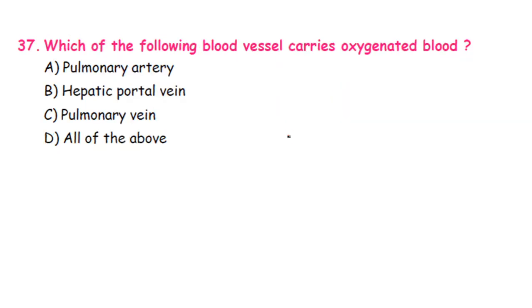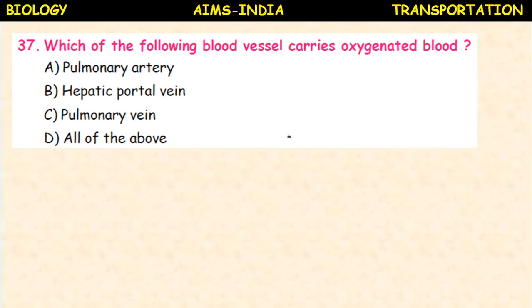Next, which of the following blood vessels carries oxygenated blood? Pulmonary artery, hepatic portal vein, pulmonary vein. Okay, these options are there. Pulmonary artery carries deoxygenated blood, so it is not. Hepatic portal vein is also impure, so it is the pulmonary vein which carries oxygenated blood from lungs to the left ventricle. Okay, pulmonary vein.